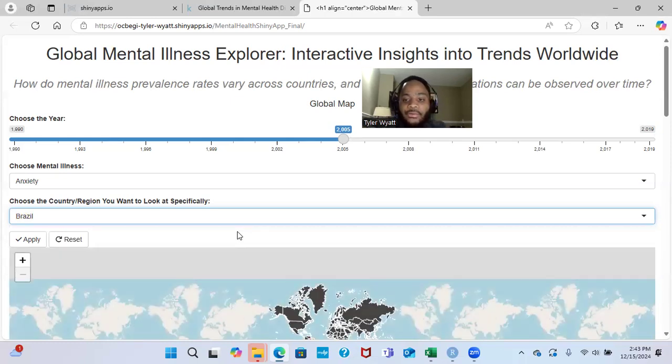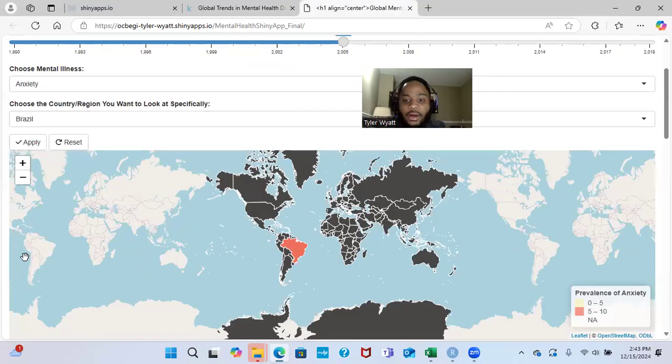Additionally, the map uses a color coded gradient to represent the prevalence rates for each of the specific countries. Lower prevalence rates, as you can see here, are shaded lighter, while high prevalence regions are shaded darker. As you can see here, Brazil is shaded darker, indicating it has a higher prevalence rate.